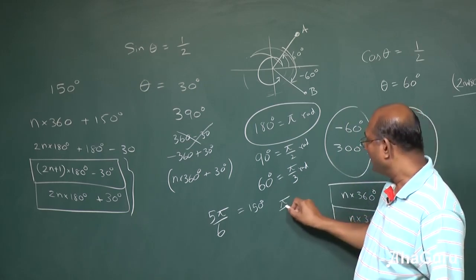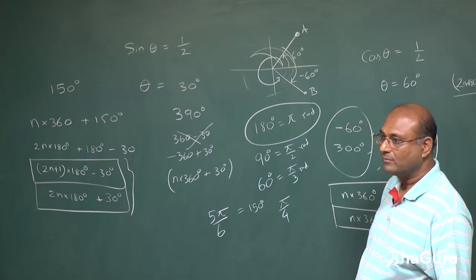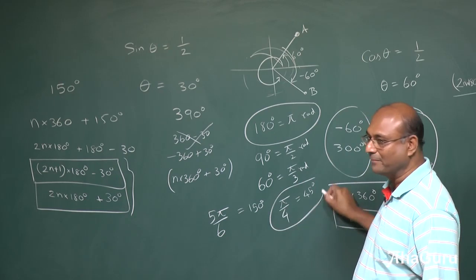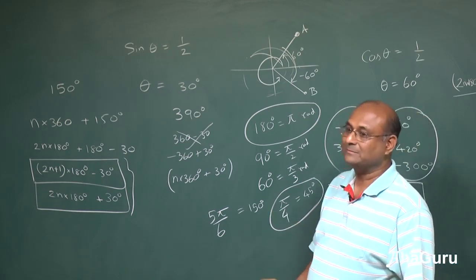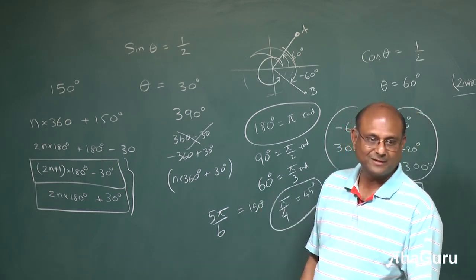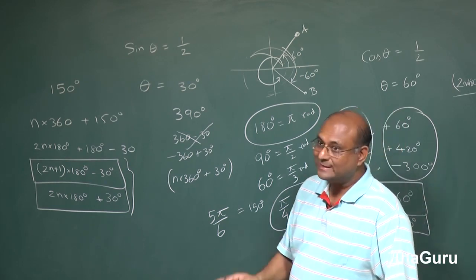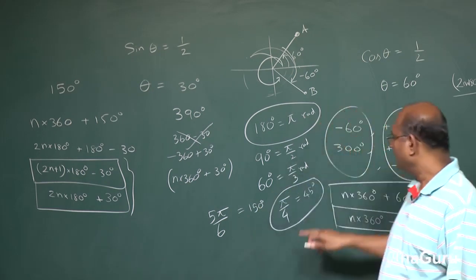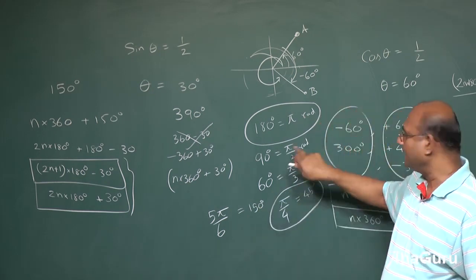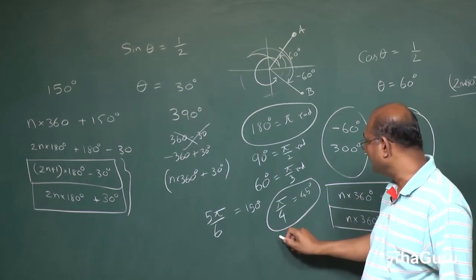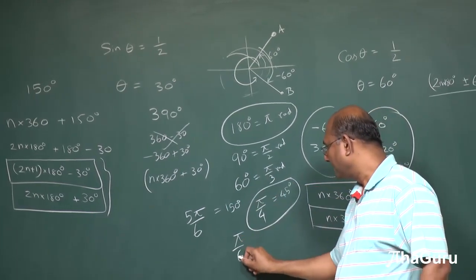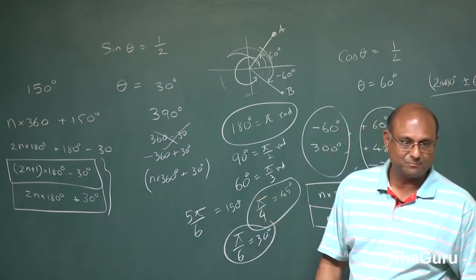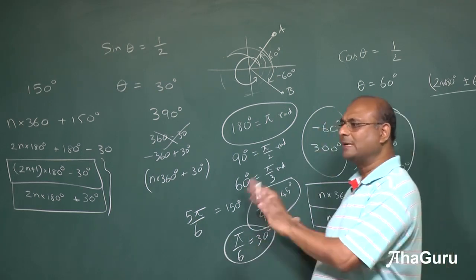Pi by 4, 45. So these are good angles to keep in mind. Sometimes you will say 45 degrees, sometimes you will say the angle is pi by 4. Pi by 4 what? If you don't say anything, it means radians. For degrees, you have to say degrees. So this is 45 degrees, pi by 2 is 90 degrees, pi by 3 is 60 degrees, pi by 6 is 30 degrees. Just remember, pi radians is 180 degrees. So we'll use that when we are doing calculation.